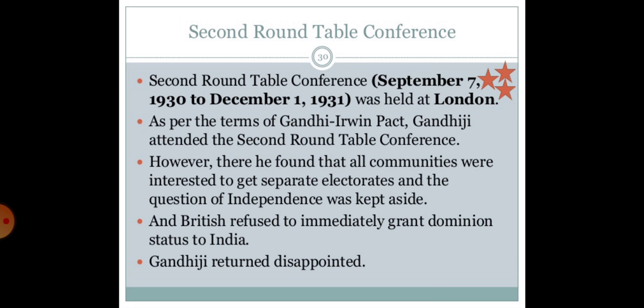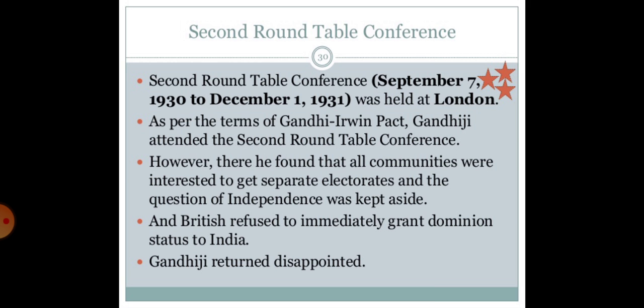So in this conference, Gandhiji and Ambedkar differed on the issue of separate electorates for the untouchables. Gandhiji was against treating untouchables as separate from the Hindu community. This issue was resolved through the Pune Pact of 1932. Yes, that is the Pune Pact.